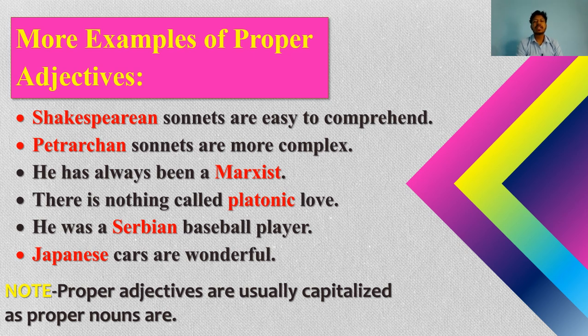He has always been a Marxist. Marxist is the name of a political party. There is nothing called platonic love, it is an idea. He was a Serbian baseball player, it is a name, okay, Serbian, and Japanese cars are wonderful. So Japan is the name of a country. So in this way you can use the proper adjectives which come from proper nouns. Okay. So proper adjectives are usually capitalized like proper nouns.